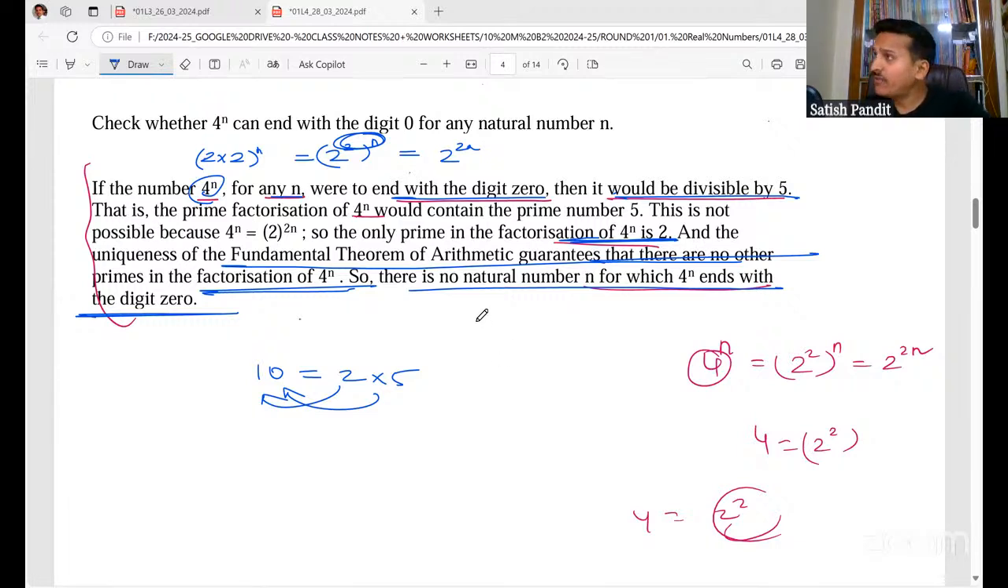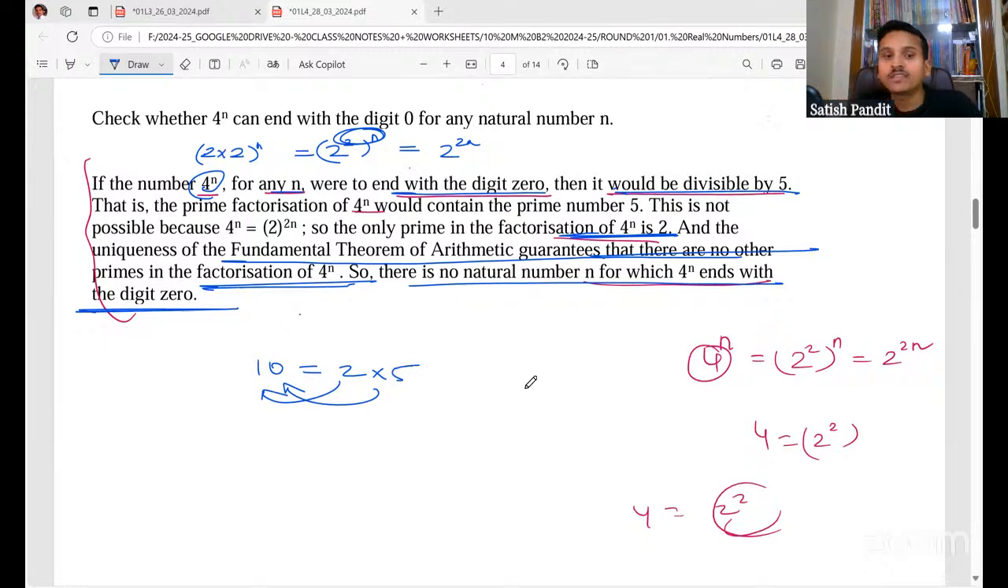Just check the same way we have to actually write. You have to actually practice this, learn it. You have to write only in this sequence. But remember the concept: for a number to end in 0, it should have 2 and 5. But here only 2 is there, 5 is not there. So we are writing like that.